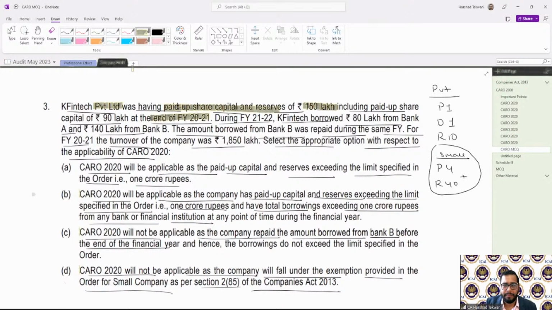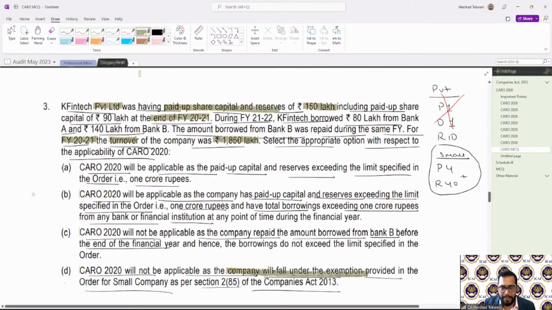Second, we have the turnover. Turnover should be less than 40 crore. We have a turnover of 1850 lakhs. So turnover is also less than the limit. It falls under the bucket of small company. Now, if it falls under the bucket of small company, I will not check for private limited. I got the exemption, matter done, closed. It's a small company.